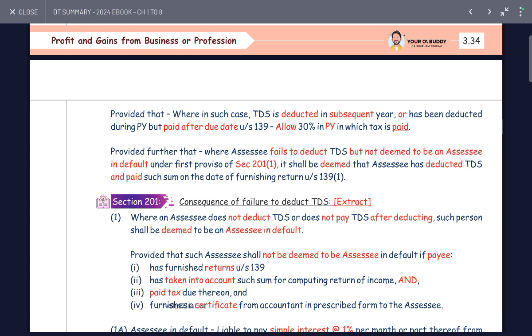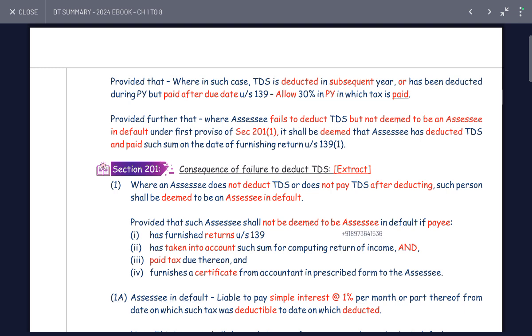Provision: in the case where TDS was deducted in a subsequent year, or deducted in the previous year but paid after the due date, 30% is allowed in the year it is paid. Further, where the assessee failed to deduct TDS, he is not deemed to be an assessee in default under the provision of 201 if he deducted TDS and paid it by the date of furnishing the return under section 139.